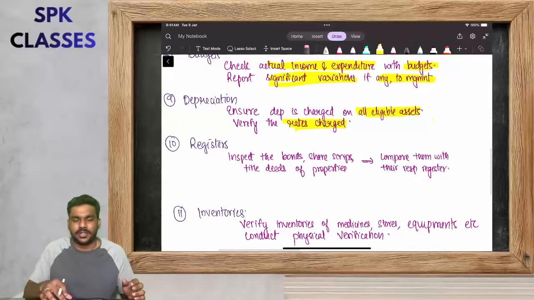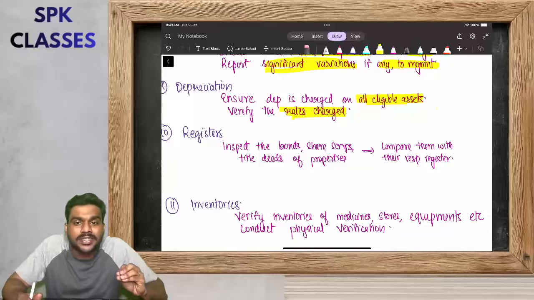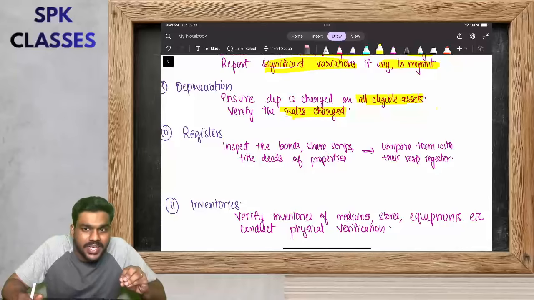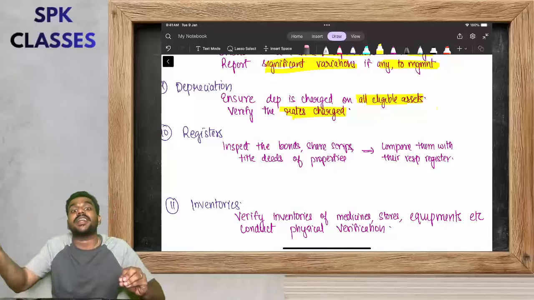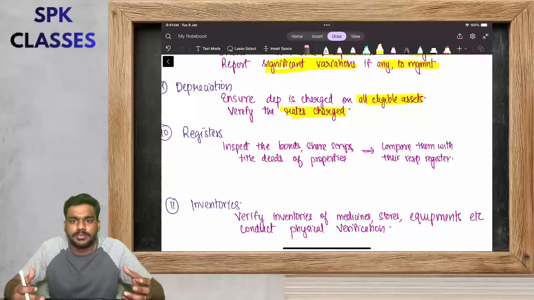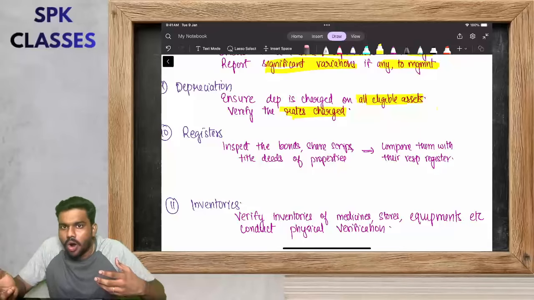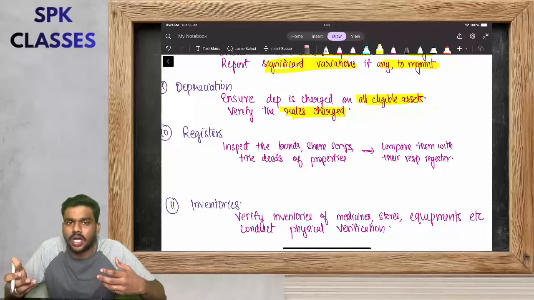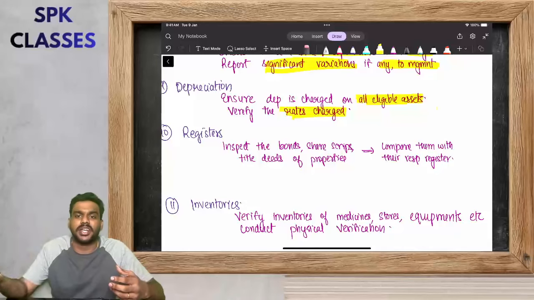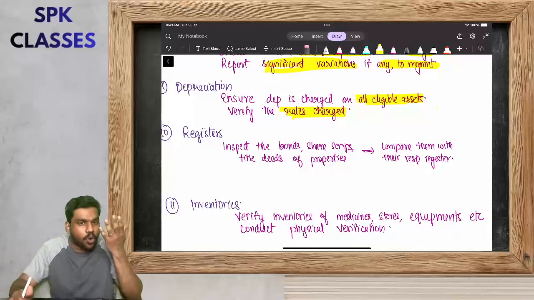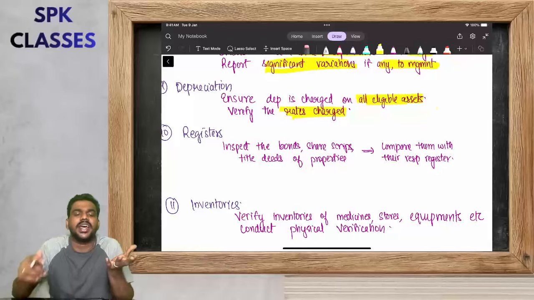Next is register. You have to inspect the bonds, share scripts, and title deeds of property and compare them with the respective register. As a hospital, they will invest some funds in bonds, they will invest some funds in shares, etc. All these will have their own respective registers, investment register, fixed asset register. So you have to inspect the original documents, bonds, share scripts, and compare them with the respective register.